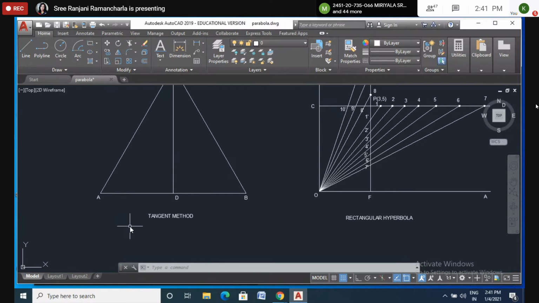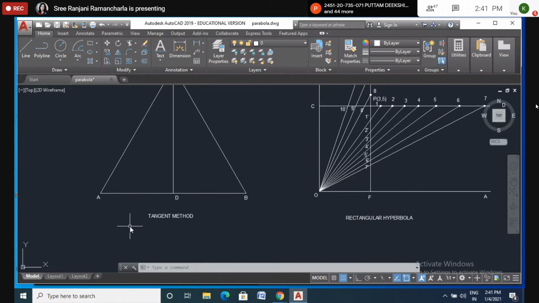A fountain jet discharges water from the ground level at an angle of 45 degrees to the ground. It travels a maximum horizontal distance of 8.5 meters from the point of discharge and falls on the ground. Trace the path of the jet, assuming it to be parabolic.